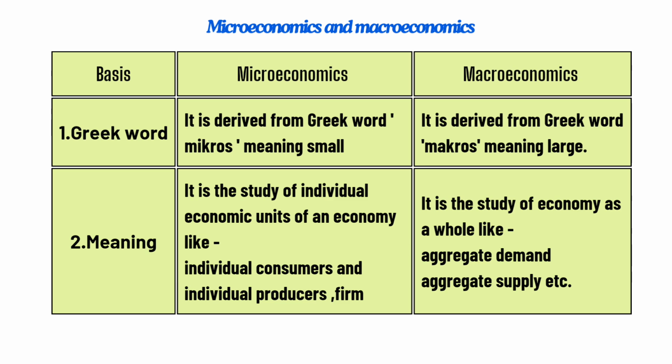So it focuses upon the study of individual economic units. On the other hand, macroeconomics is the study of the entire economy. It is the study of the economy as a whole, like aggregate demand, aggregate supply, etc. So what is aggregate demand? Just focus upon the word aggregate. Aggregate means sum of. So it studies the sum of demand of the entire economy.